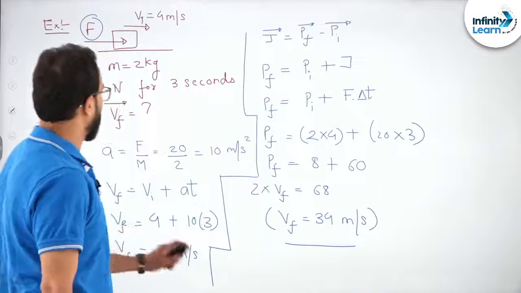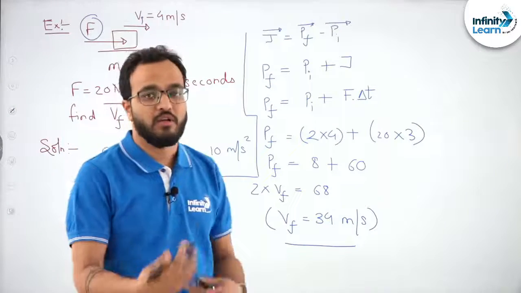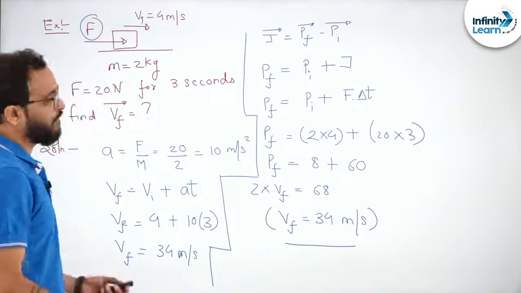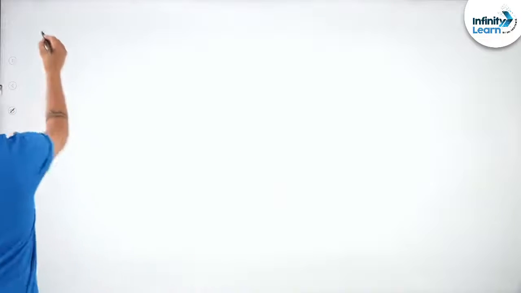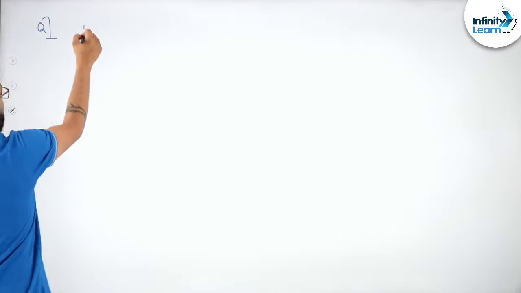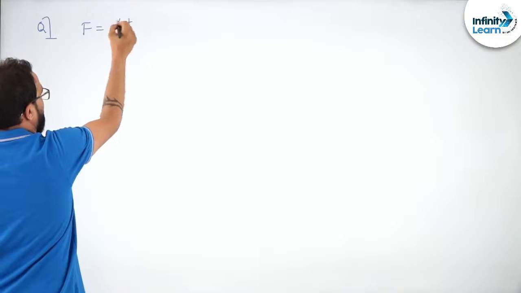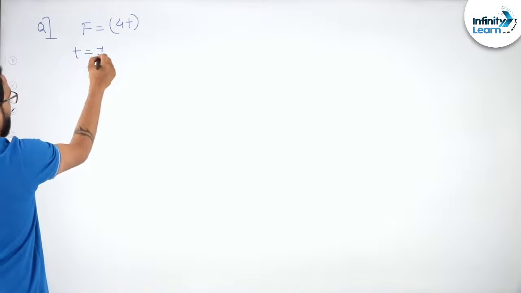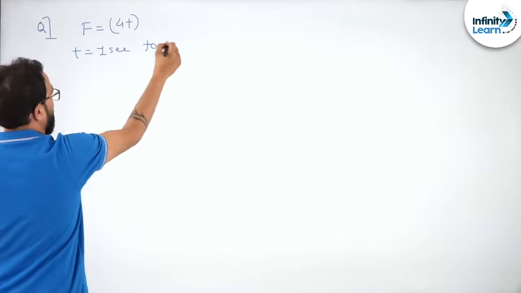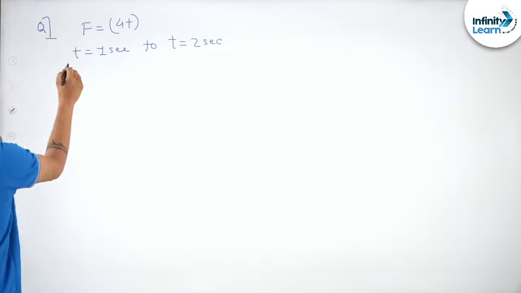So I hope this is understood. Here I have taken a case when the force was constant. Now let me take a case when the force is variable. Then let's see what happens. Suppose they tell you that F equals 4t, from t equals 1 second to t equals 2 seconds.